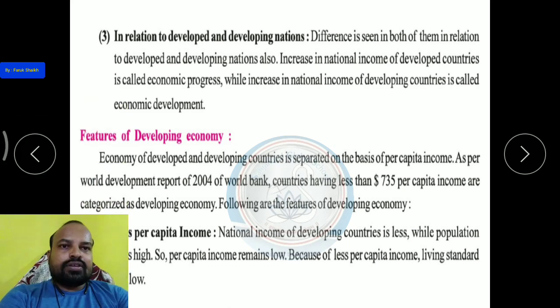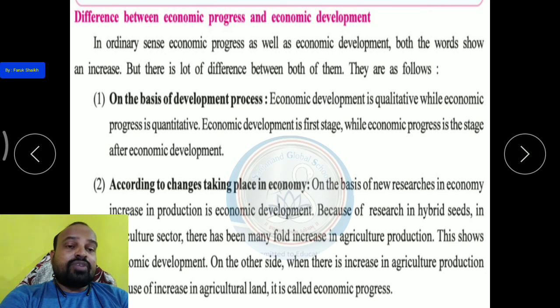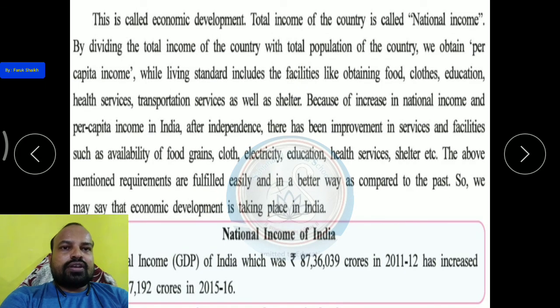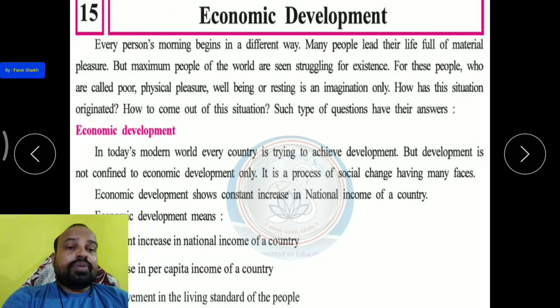Got it? And also there is a question on the difference between economic progress and economic development. This is also a question you have to write. You can see in the exercise which questions are given in the textbook. You have to complete them as I teach you this lesson.